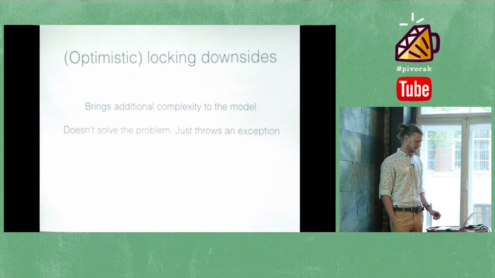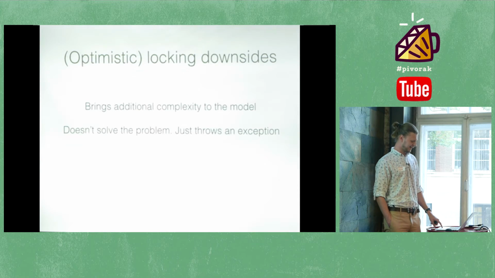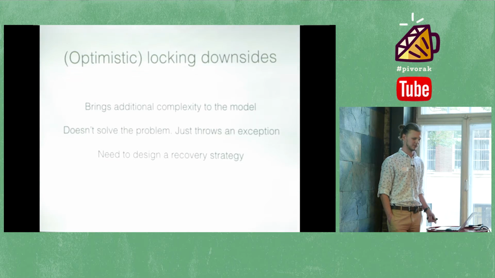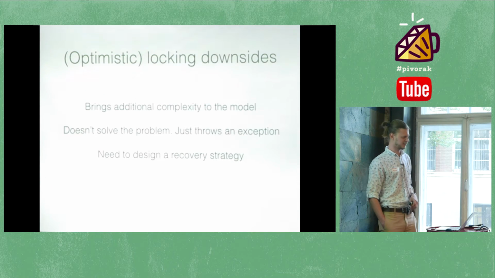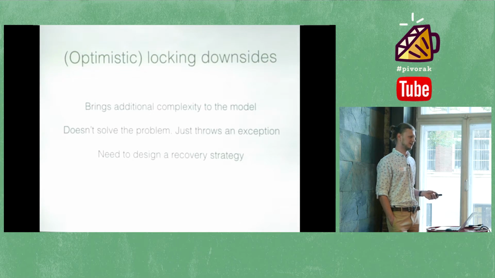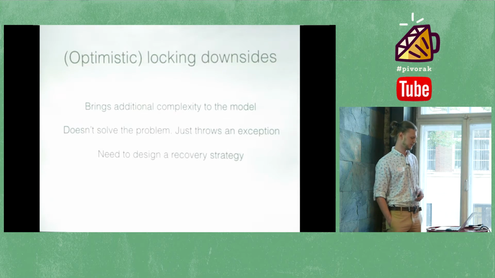The second problem is that it doesn't really solve the problem. I mean, it's not a fix, right, to throw an exception. What's the point? Because if it throws an exception, we need to design a recovery strategy for it. If it's a user, of course, we can show a validation error like please submit your application again or something like that. But if we are designing an API and we have a client, like another web service, it might be a real problem to throw an exception. So this is why optimistic locking is not always an option.